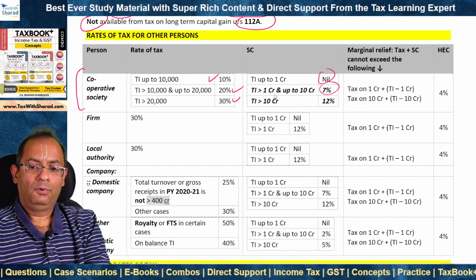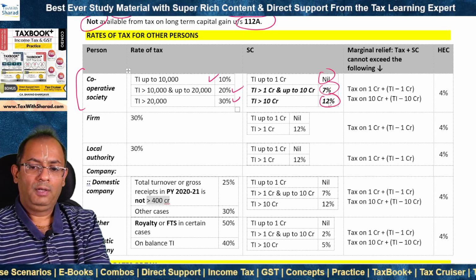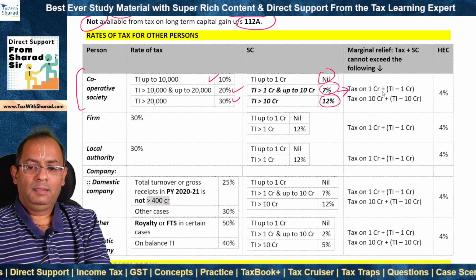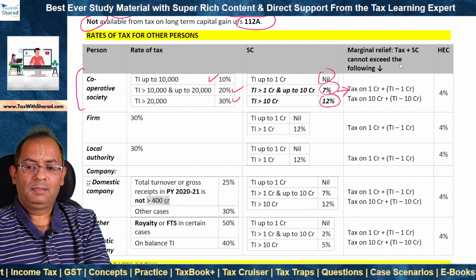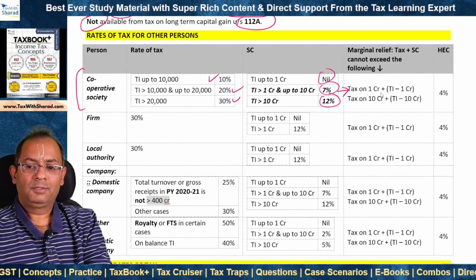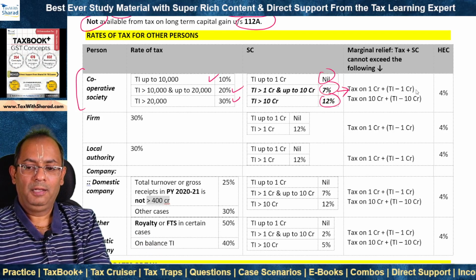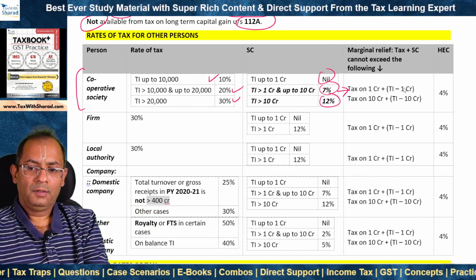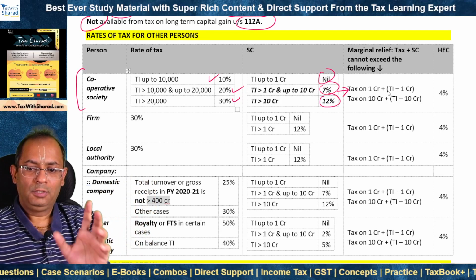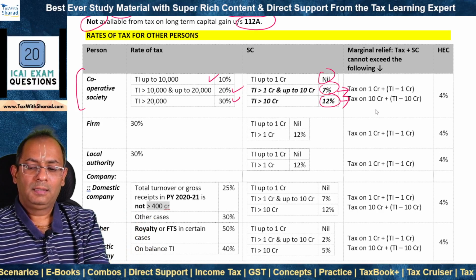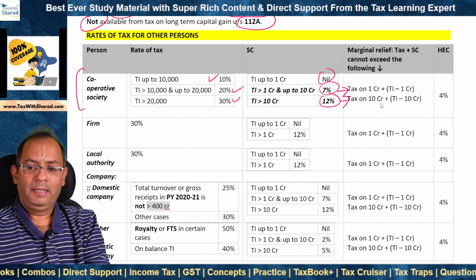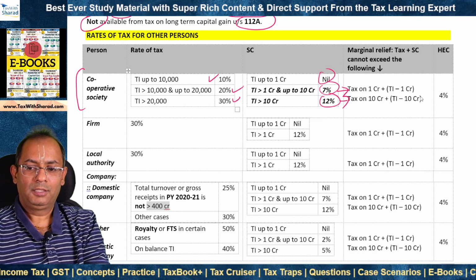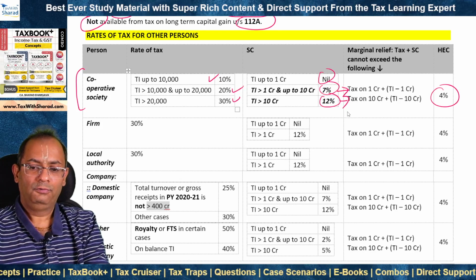7% for total income more than 1 crore and up to 10 crore, and 12% for total income more than 10 crore. In this case, we need to ensure that the tax plus surcharge does not exceed tax on 1 crore plus within bracket total income minus 1 crore. And therefore, we allow for marginal relief to restrict the tax plus surcharge to this level. In this case, we need to ensure that tax plus surcharge doesn't exceed tax on 10 crore plus within bracket total income minus 10 crore. HEC is then added at the rate of 4%.